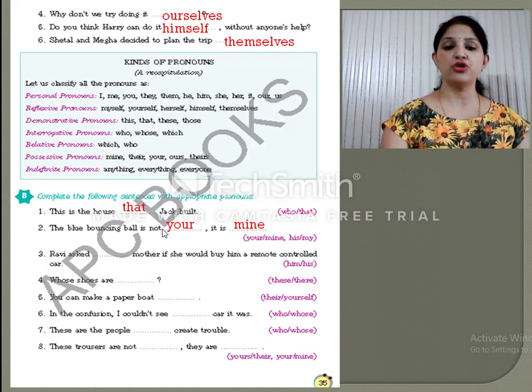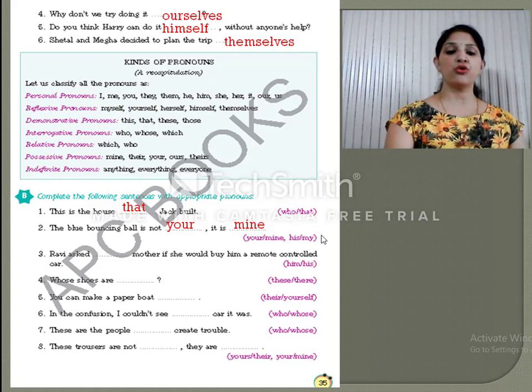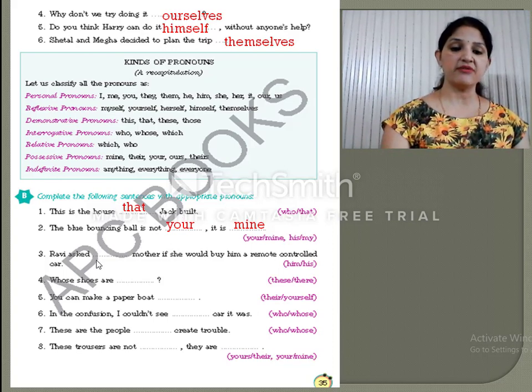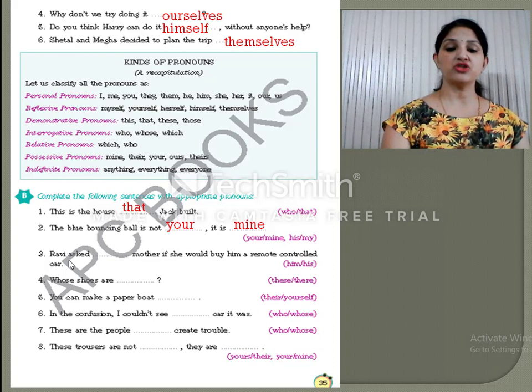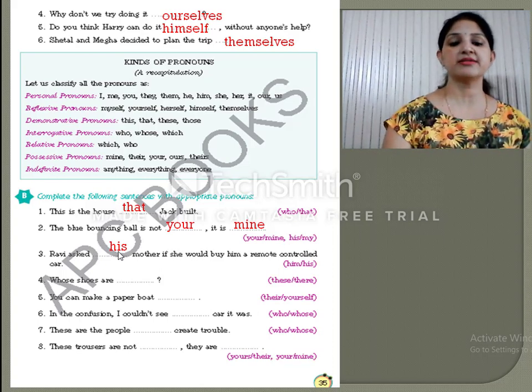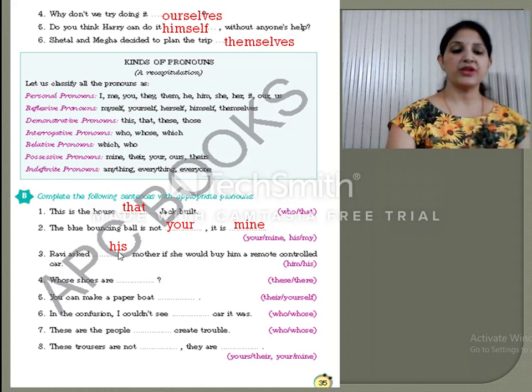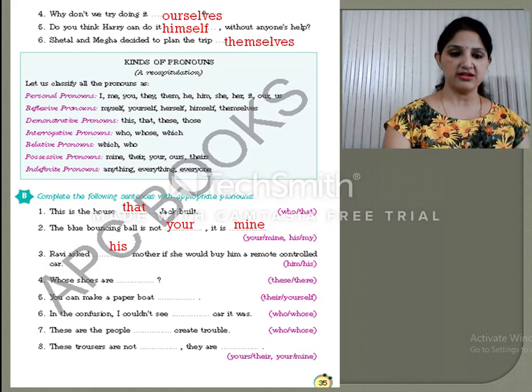If you remember, I told you it is showing possession. So it is a possessive pronoun. Now the next one is: Ravi asked dash mother if she would buy him a remote control car. We are talking about Ravi, so the pronoun used will be his. Ravi asked his mother, and this is a simple, personal pronoun. So in the third sentence we have a personal pronoun.